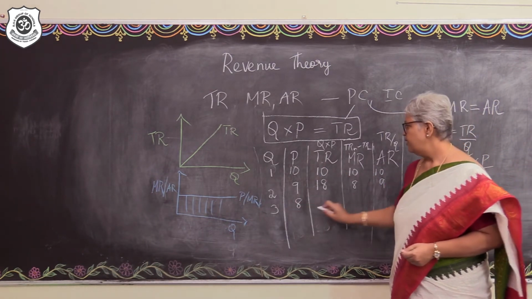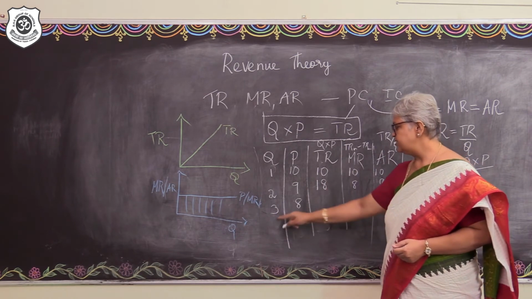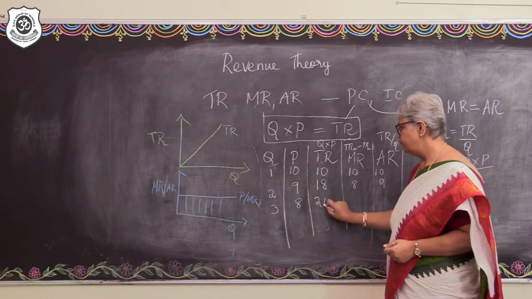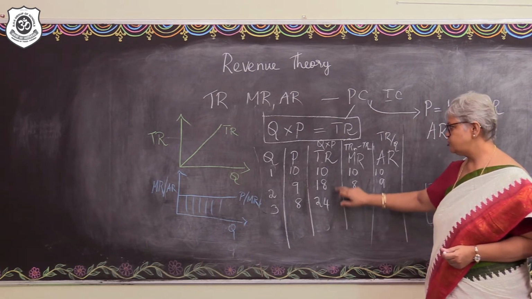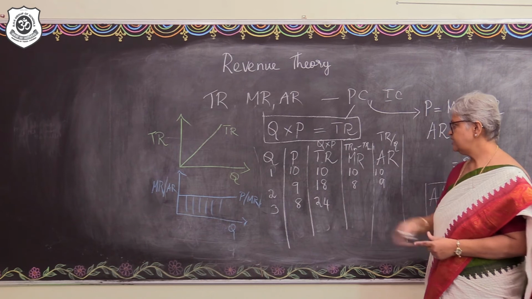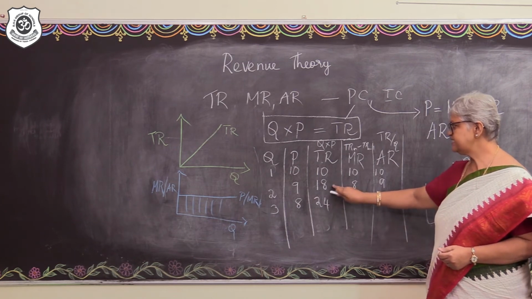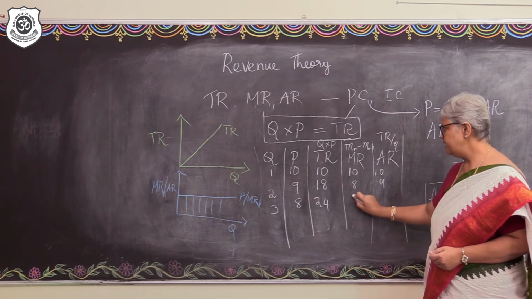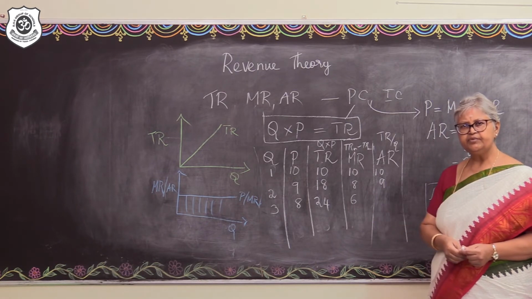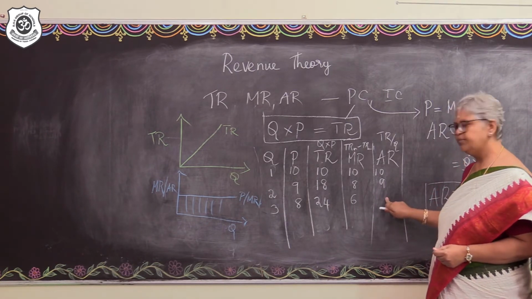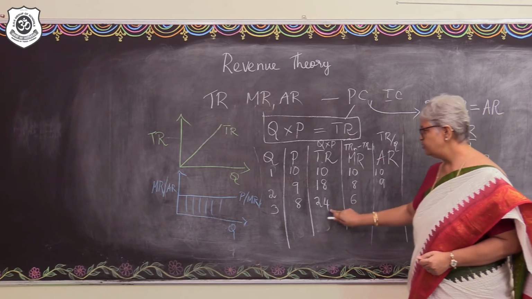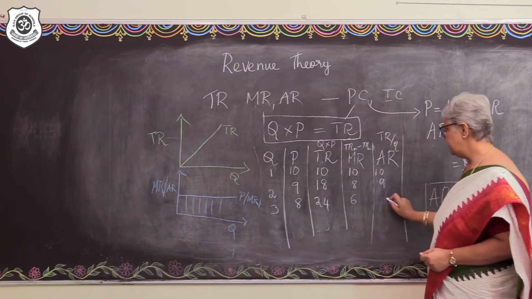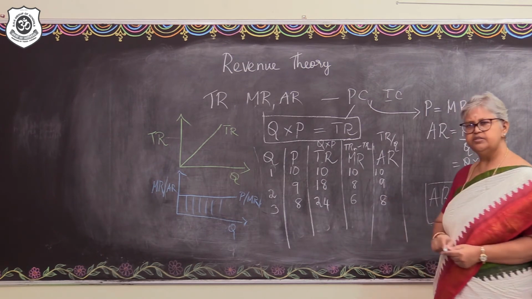Right? So, what is the total revenue going to be? 8 into 3, that's going to be 24. Okay. Now, what is going to be the change? The change in this total revenue is 24 minus 18. So that's going to be 6. Right? And what about the average revenue? Average revenue will be the total revenue by Q. So 24 by 3. And that is going to be 8.